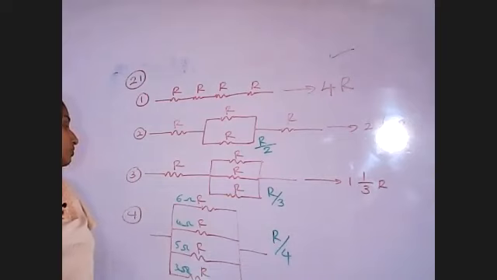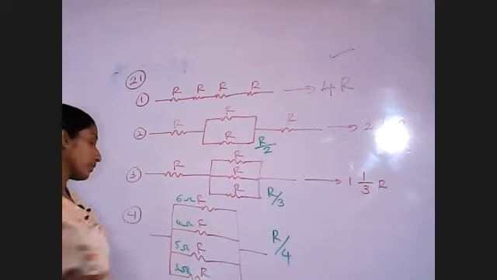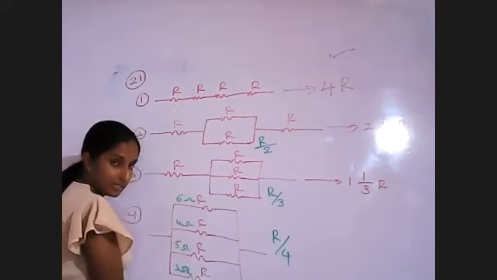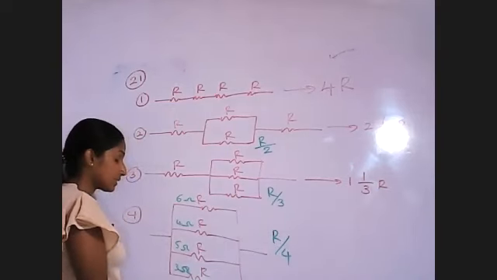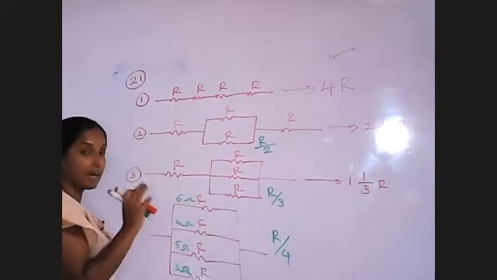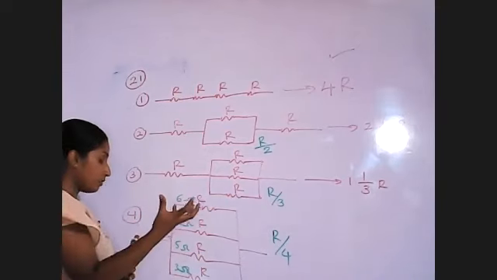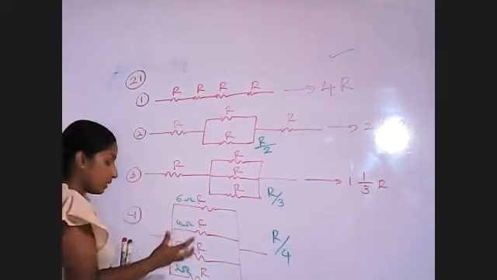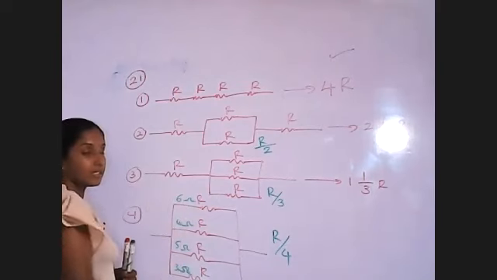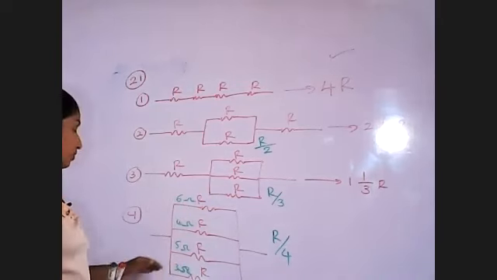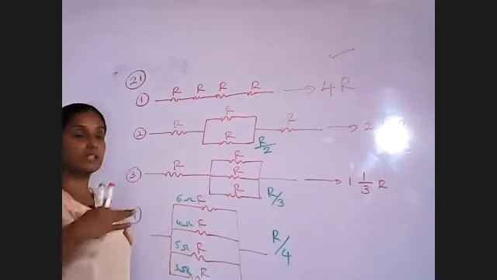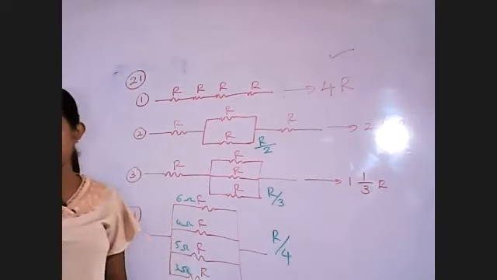So you have to remember that also when you are calculating the equivalent resistance in a parallel connection. You have to get a value for the equivalent resistance that is less than the lowest resistance. Then you can check whether your answer is correct or wrong.